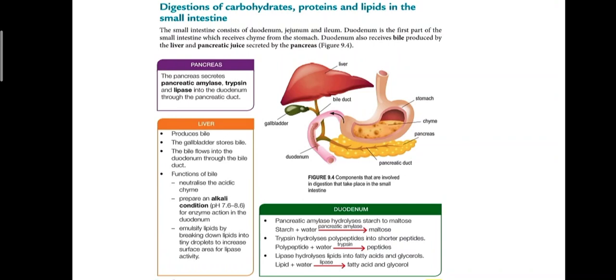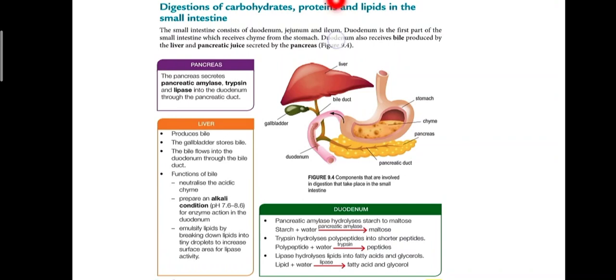digestions of the carbohydrate akan continue again. And then protein also continue again in the small intestine. And lipid, dia baru start, the digestions of lipid start di mana? Di small intestine. Okay? Small intestine. So small intestine, dia consists of duodenum, tiga part, duodenum, jejunum, ileum. Duodenum is the first part of the small intestine that will receive the chyme from the stomach.